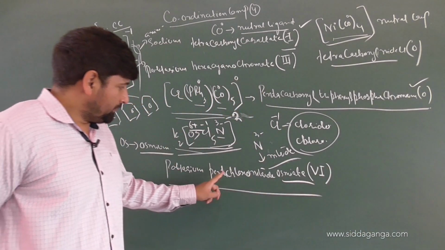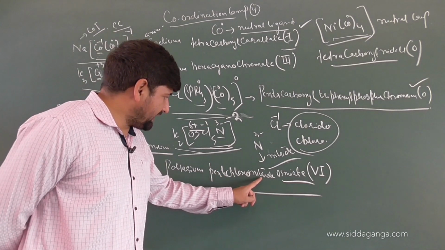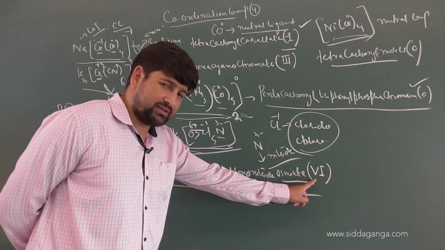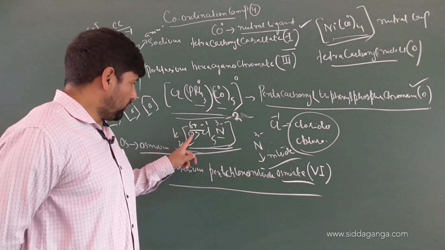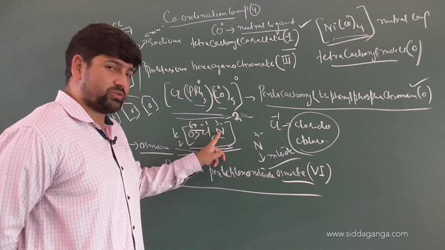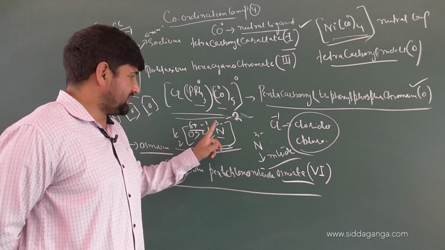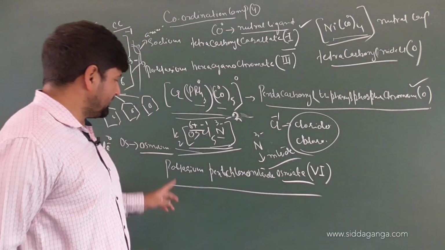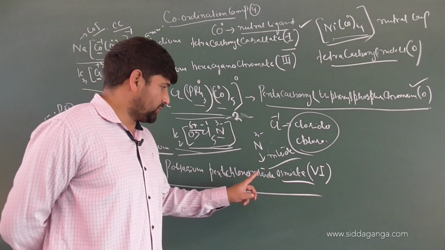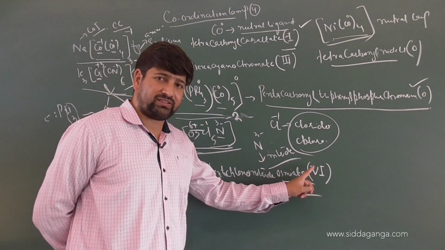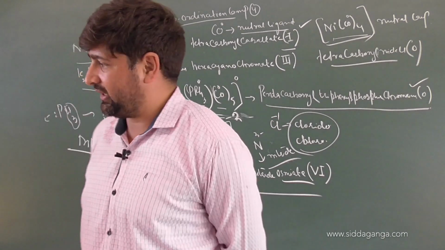Potassium pentachloronitride osmate(VI), because you can see that osmium is in the +6 oxidation state. Nitrogen is in the form of N3-, nitride. Now once it is nitride, the complex name will become like this. Potassium pentachloronitride osmate(VI) will be the name of the complex. Have a look at the names properly, children.